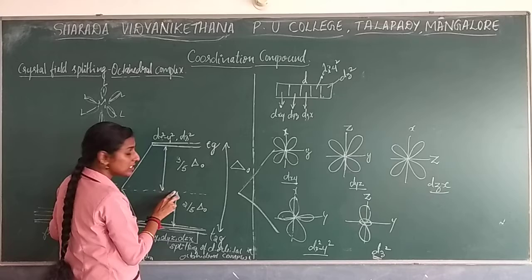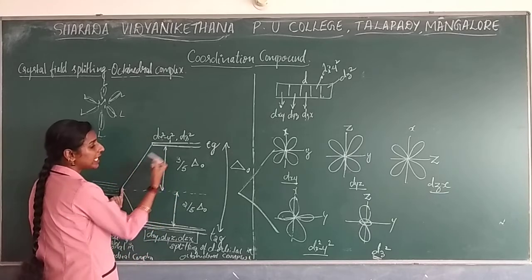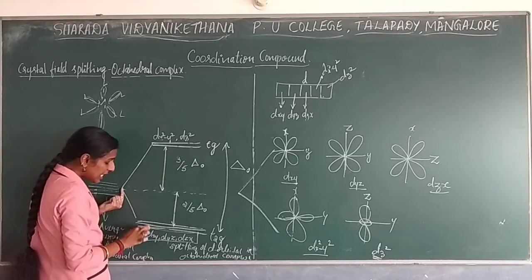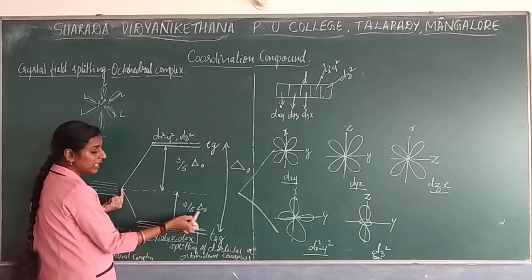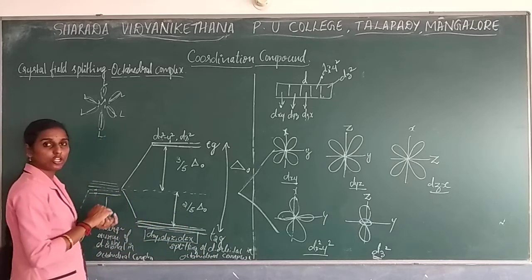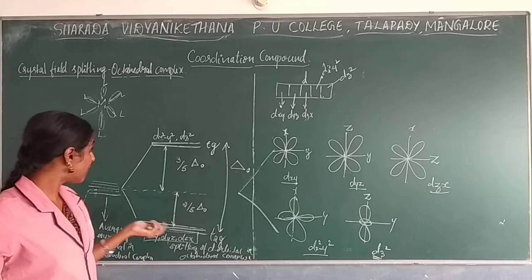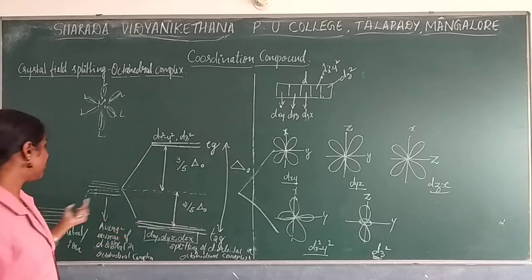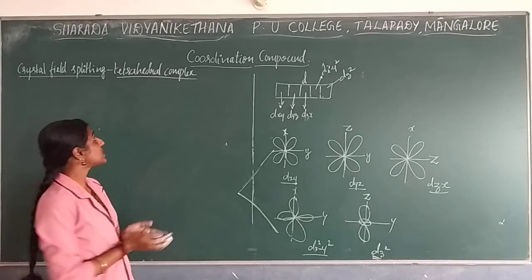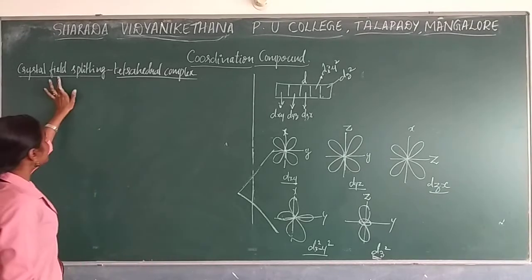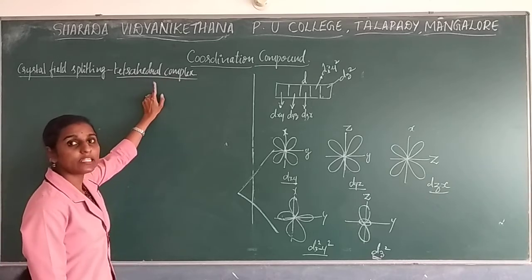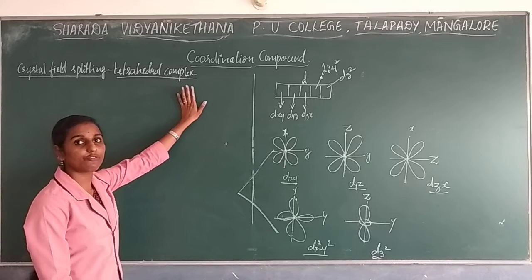The value for this, in the sense, the increase in crystal field energy for Eg orbital is 3 by 5 delta naught, and the decrease in crystal field energy for T2g is 2 by 5 delta naught or delta O. So in this way you have to write and you have to explain the concept. Next we will go with crystal field splitting in tetrahedral complex. As I said, octahedral or tetrahedral, both are important. One is compulsory for your final exam.